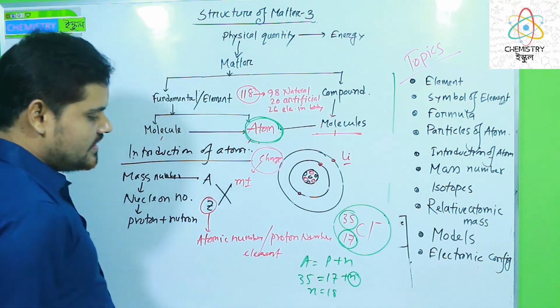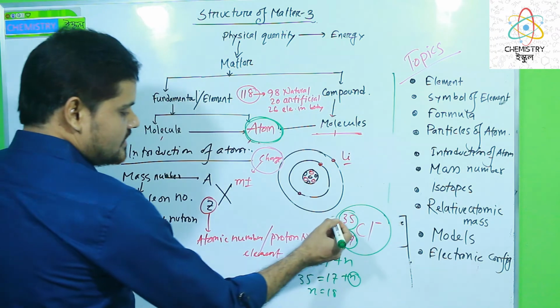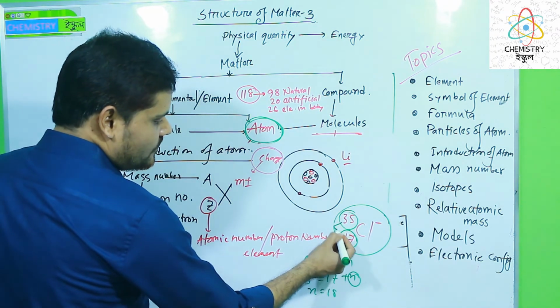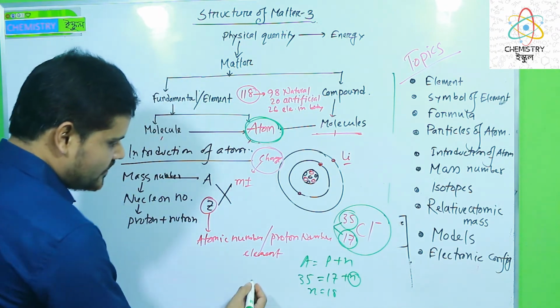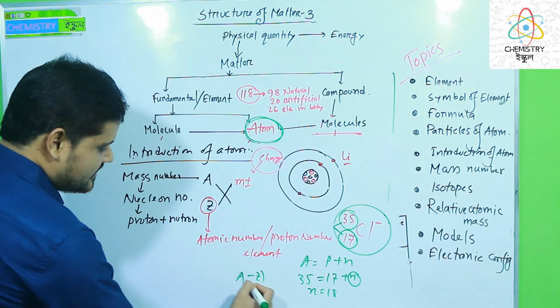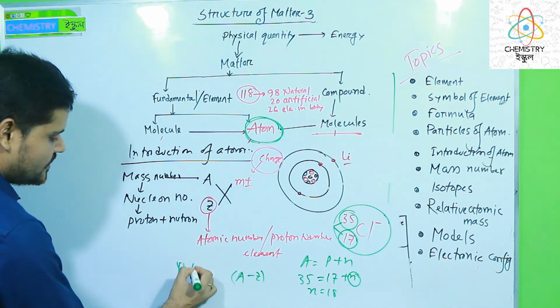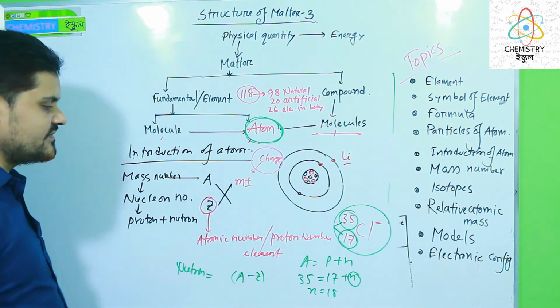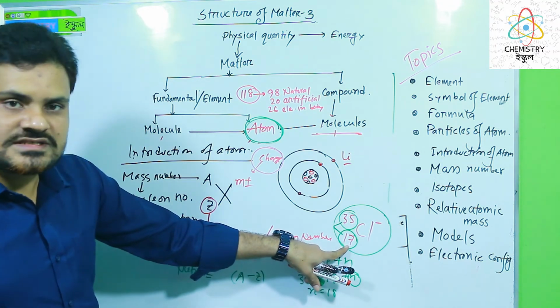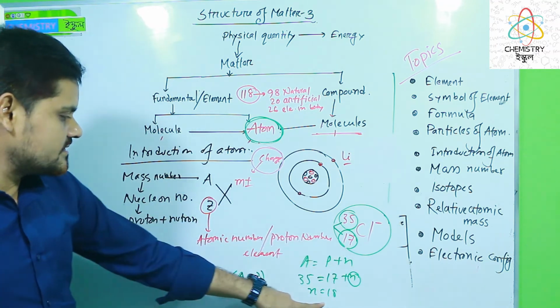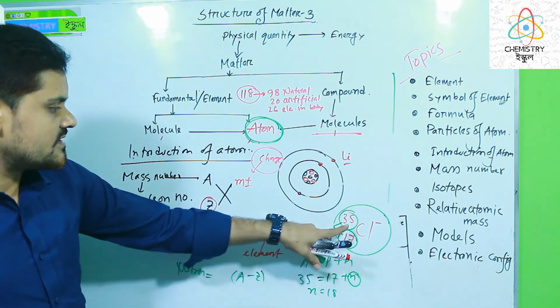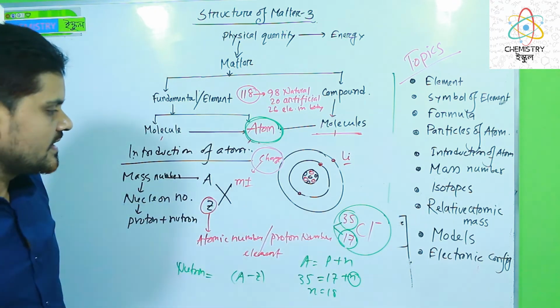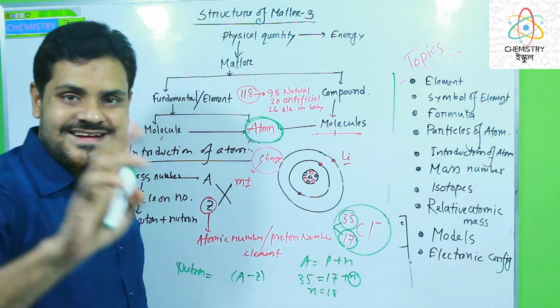If we deduct the proton number from A, that is A minus Z, then we get the neutron number. So we can easily find that 17 is the proton number, 18 is the neutron number, 35 is the mass number, and there is only one negative charge.